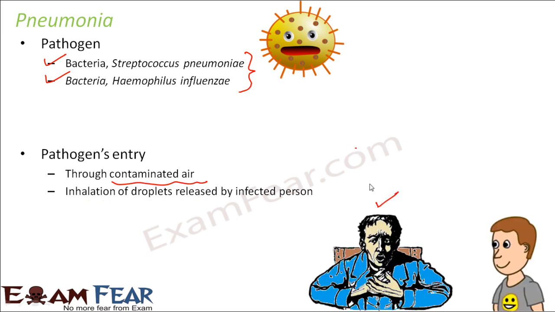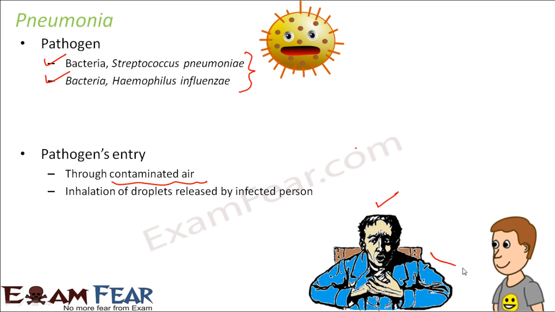Now how do they come to the air basically? Let us suppose this person is the patient who is suffering from pneumonia. The symptoms of the disease are such that he often tends to cough or sneeze. Whenever he sneezes or coughs, small droplets come out of his mouth or nose.